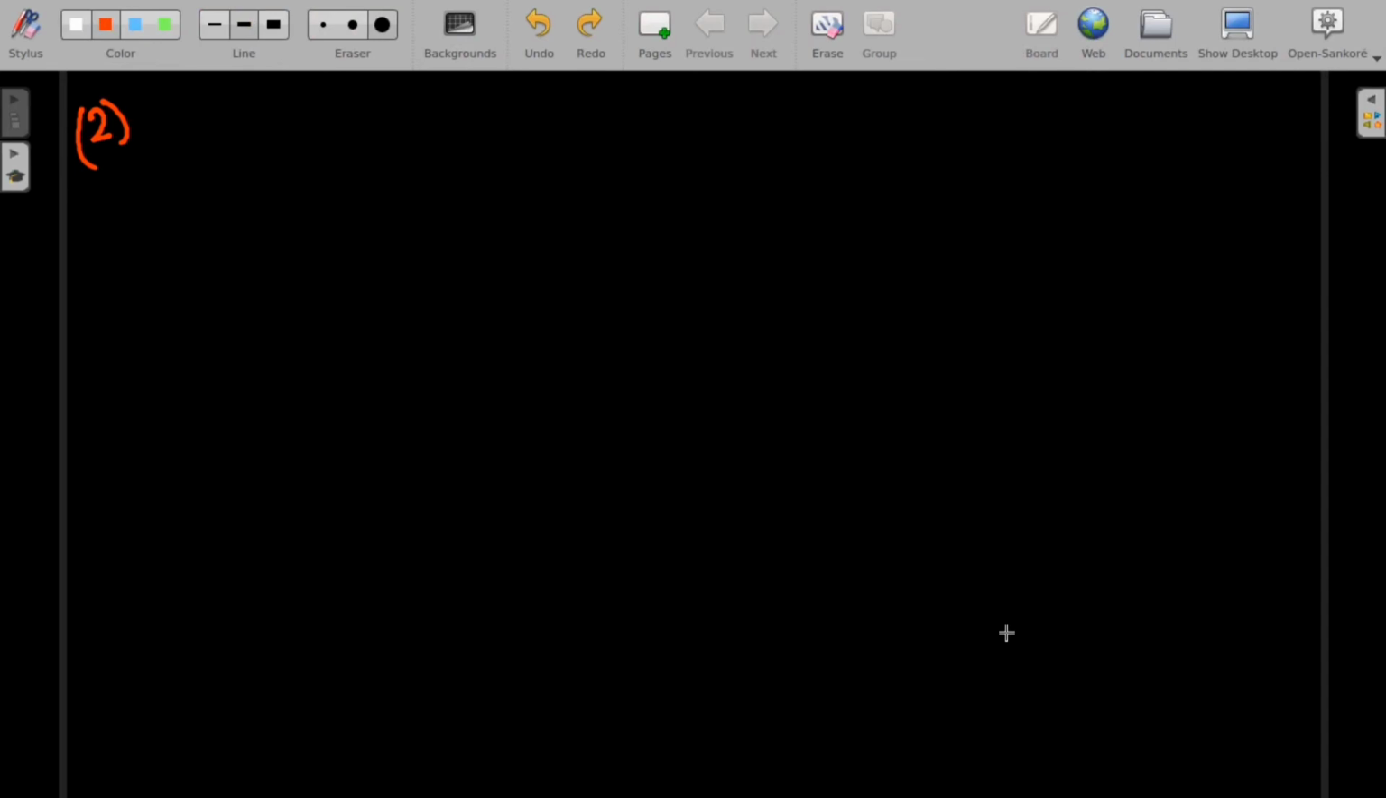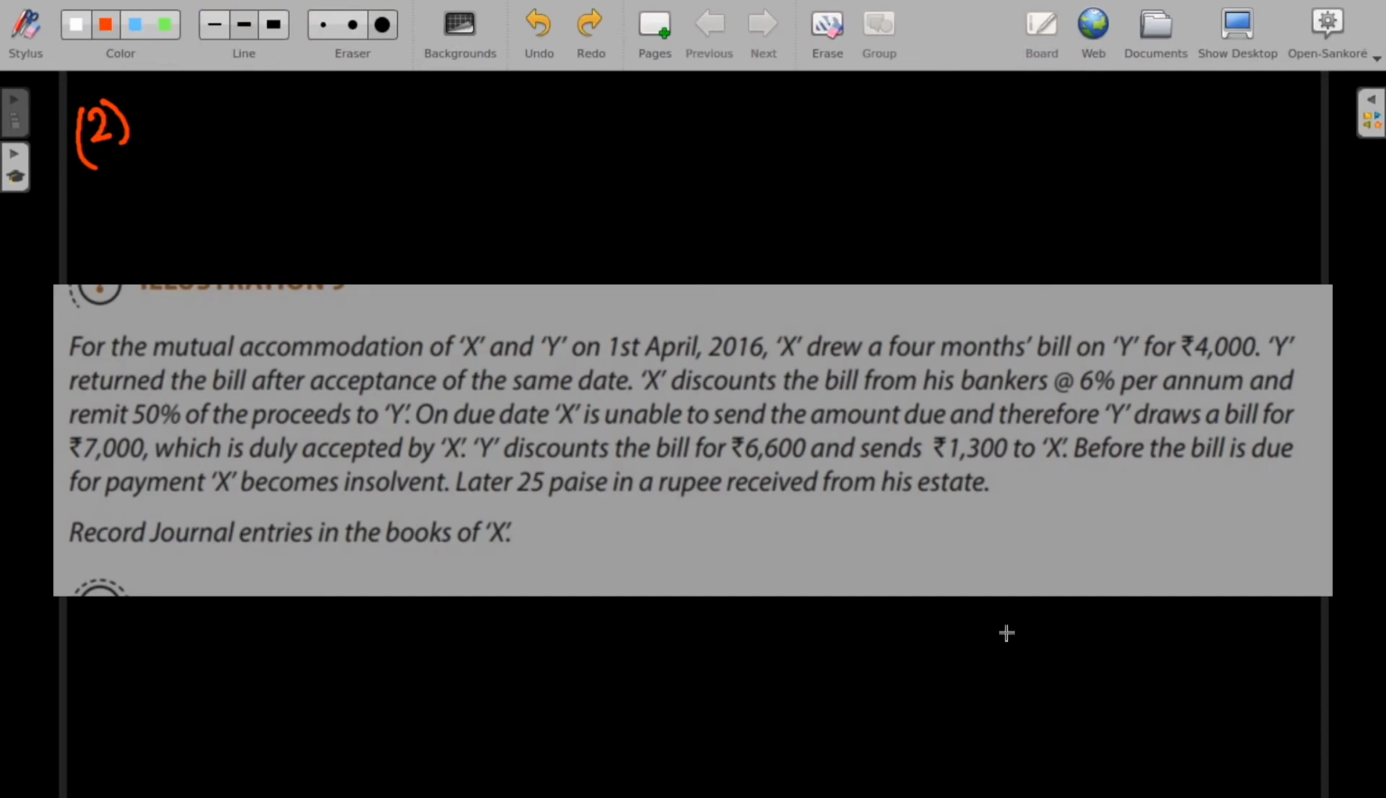Now, the second sum says: for the mutual accommodation of X and Y, on 1st April 2016, X drew a 4 months bill on Y for 4,000. Y returned the bill after acceptance of the same date. X discounts the bill from his bankers at 6% per annum and remits 50% of the proceeds to Y.